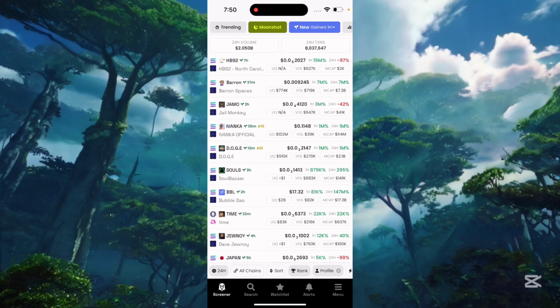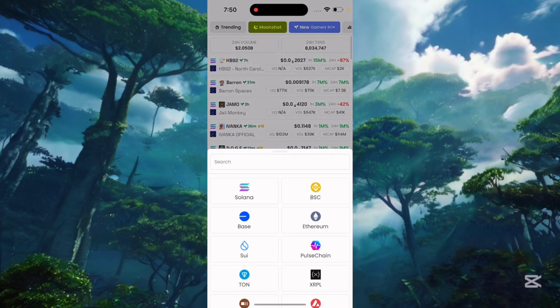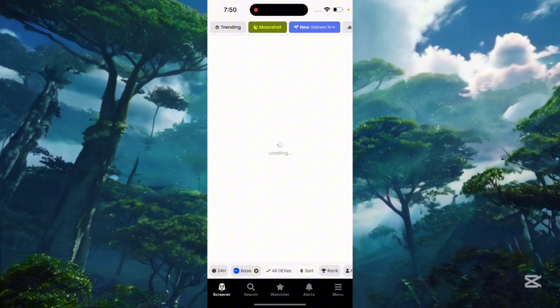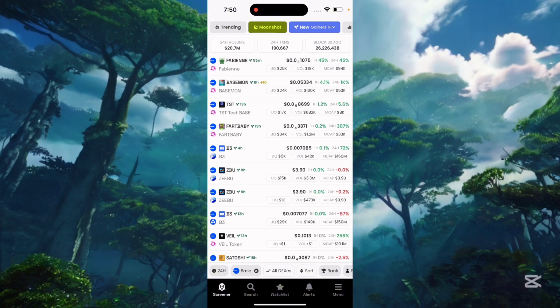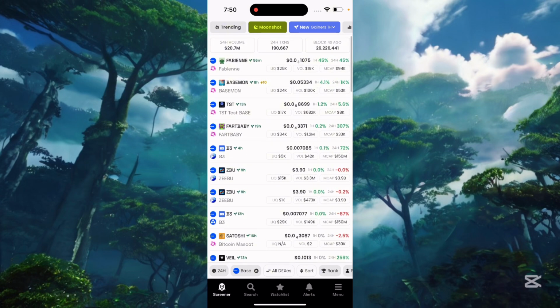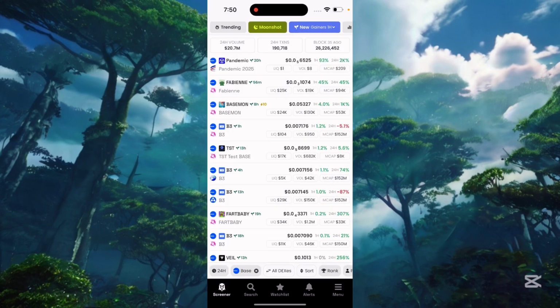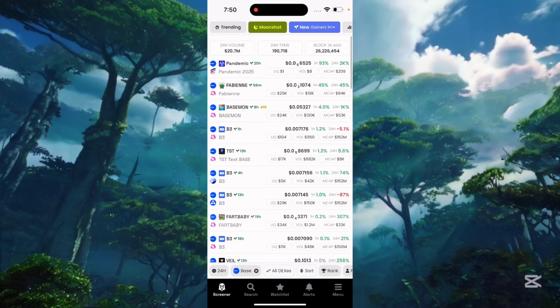Here you can see all the coins' current status, and at the bottom you can also select them by chain. For example, I am selecting Base here. Now all these coins are separated on the basis of the chain, and they are showing all the coins that have been created in the last 24 hours. So with all the insider information, here you can see how these coins work.